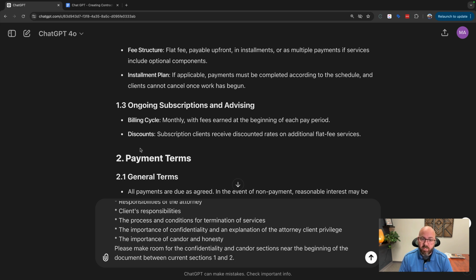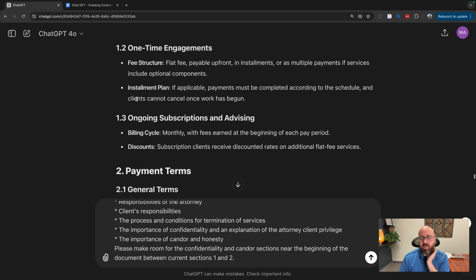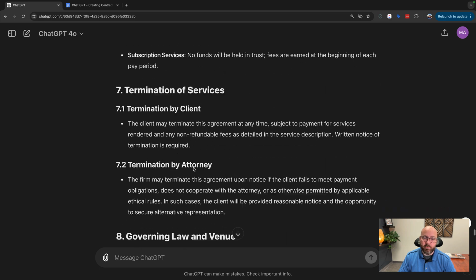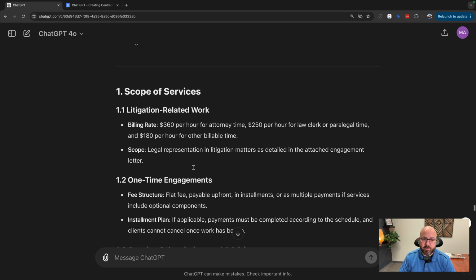So I want those to be here because I'm confident that people will look at the fee section. And so I really want people to pay attention also to the confidentiality section because people make mistakes with that a lot. I'm sure if you're an attorney watching this, you know what I'm talking about. And then, boy, sometimes people forget to be candid and honest. Also something that, as an attorney, you know about. Okay, so it still feels a little short to me, but that's okay. Let's just look through what we have.